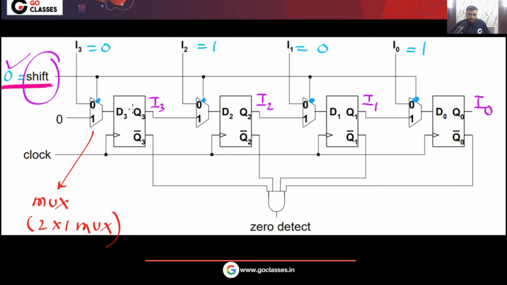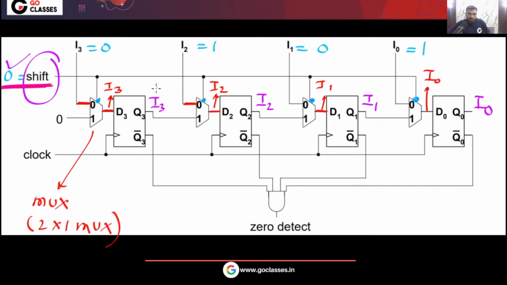So basically in this circuit, if I put shift equal to 0, this is a 2x1 mux with select line equal to 0. So you can see this input will go to the output of the multiplexer, yes or no? So here you will get I3. Similarly, when shift is 0, this 0 input of the multiplexer will go to the output, so it will become I2. Similarly, it will become I1, and here it will become I0.